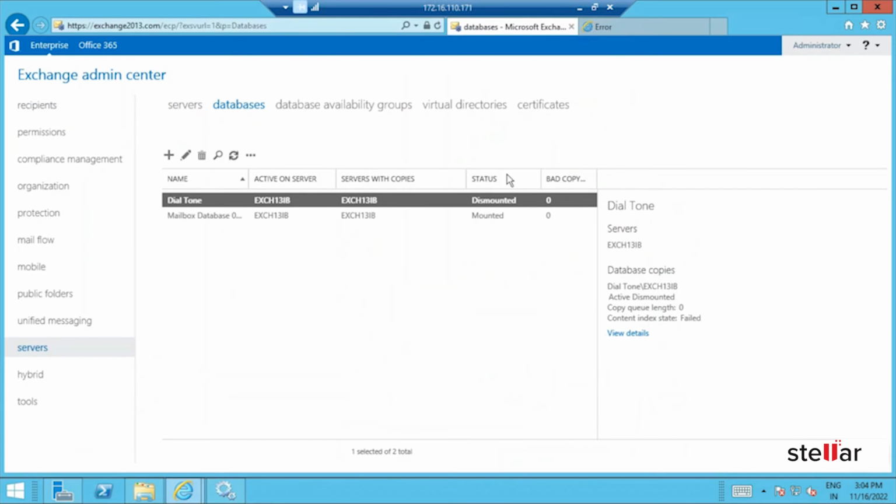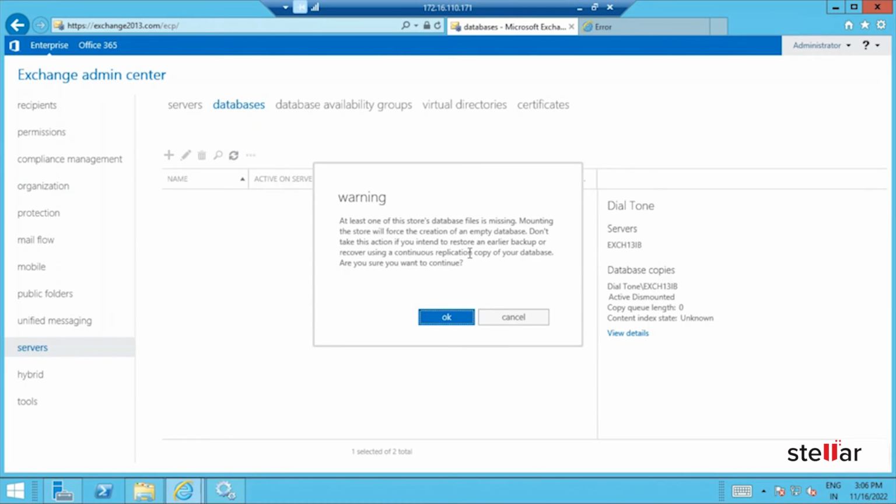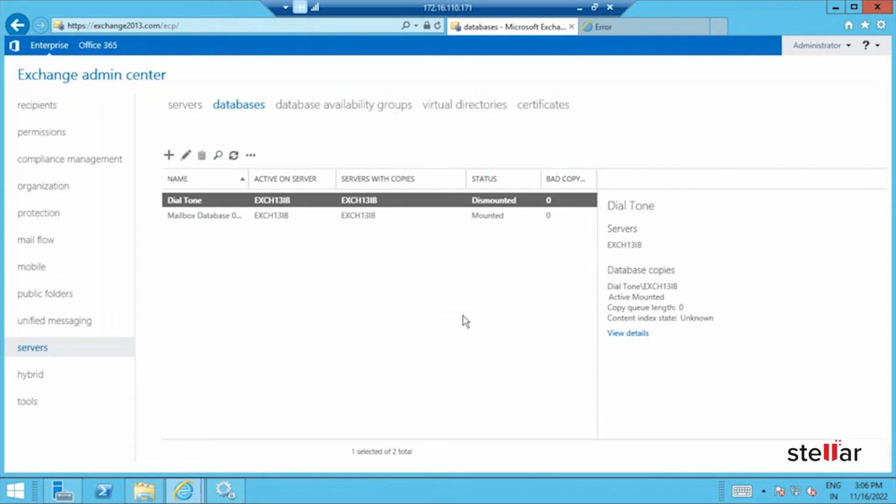Now mount the database. It will prompt a warning message. Click OK to create an empty database. Now you can see the database is successfully mounted.